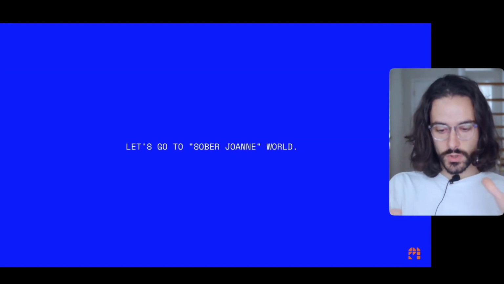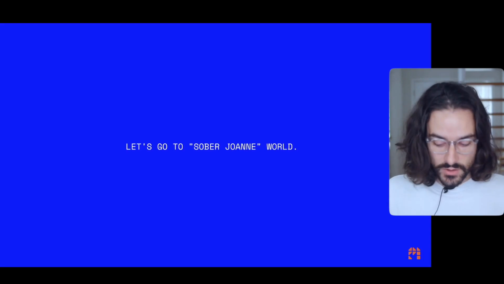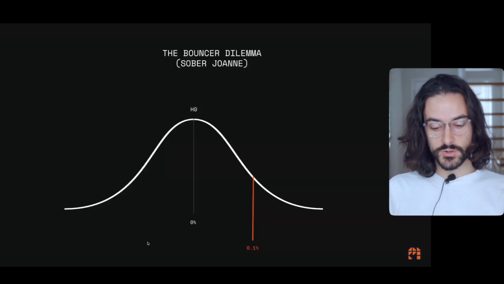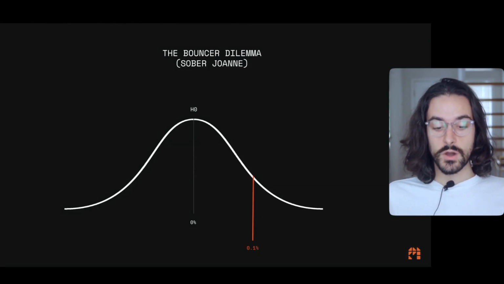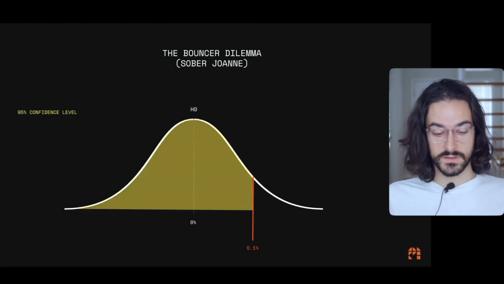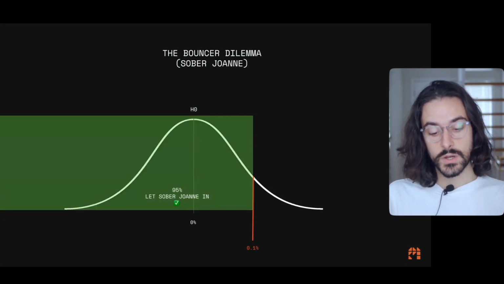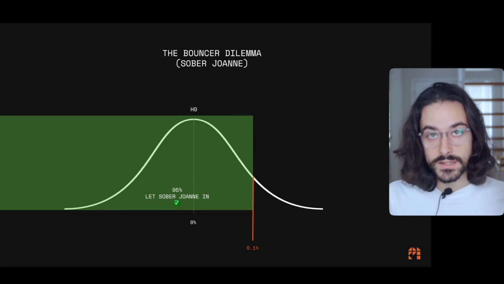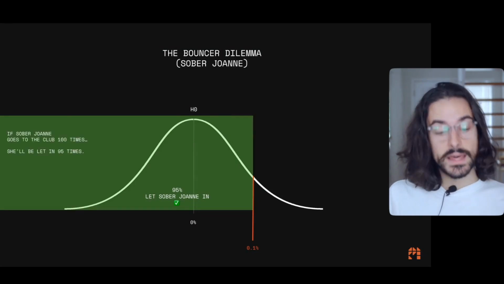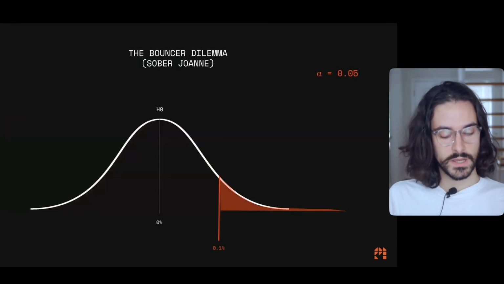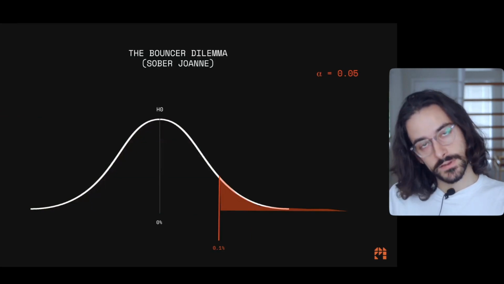Now we're going to enter a world in which Joanne is actually sober. It's a world in which Joanne drinks no alcohol at all, and this is the distribution for her. It's also the H0 distribution. So we're working here with a 95% confidence level, which means that in 95% of the times, we're going to let sober Joanne into the club. So if sober Joanne goes to the club 100 times, she'll be let in 95 times. We're working with an alpha of 0.05.